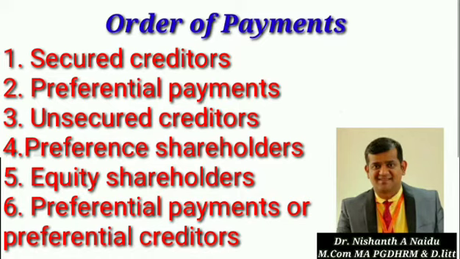According to that order only we are going to make payment to all the external debts. So this is the exact order of payments, and it is very very important for you to understand. You should remember this, because we are going to apply this directly at the time of solving the problem.